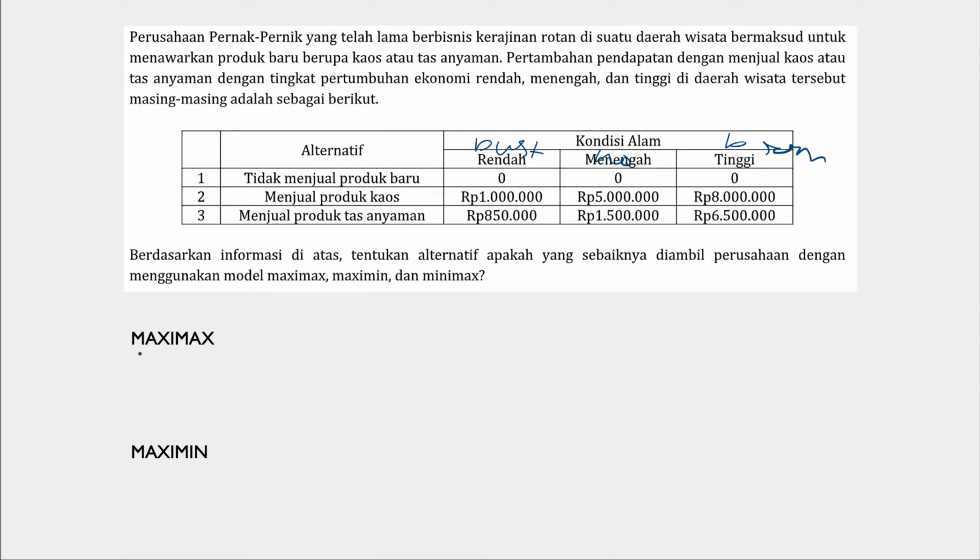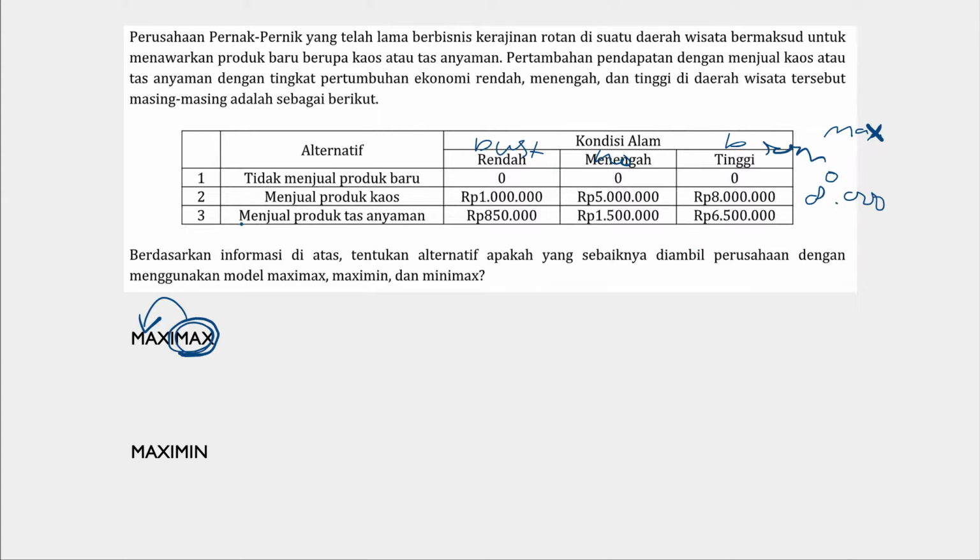So for maximax, as we know, we have to choose the maximum from the maximum payoffs. From alternative 1, of course, the maximum payoff is 0. From alternative 2, from 1 million, 5 million, 8 million, the maximum is 8 million.